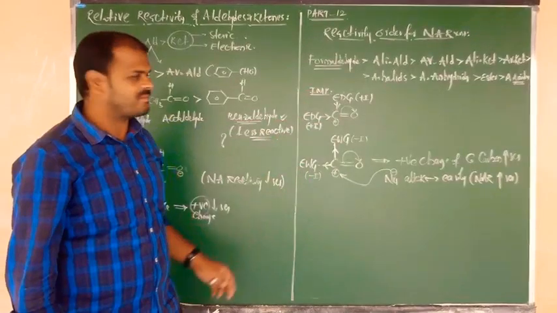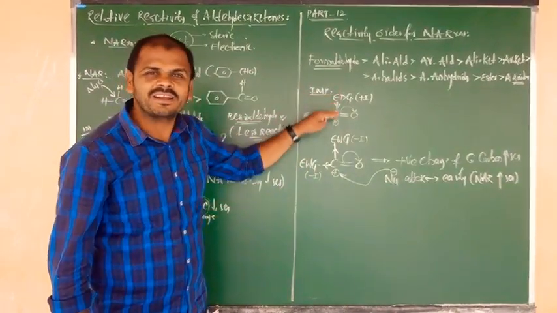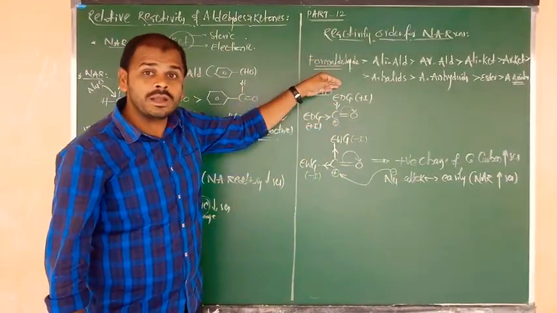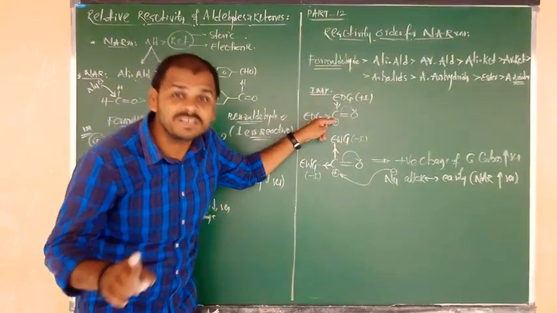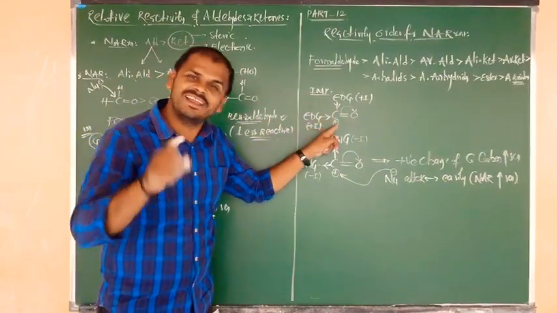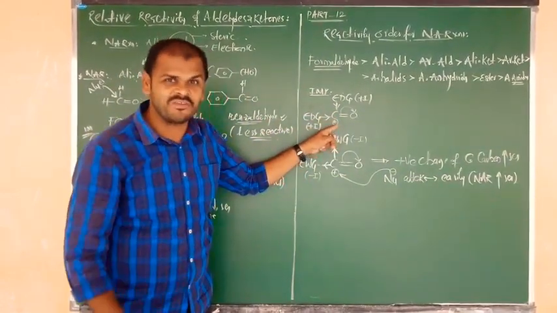Quite opposite here: the groups are electron donating. Side groups are donating, so the central carbon cannot act as a donor, meaning it contains less positive charge due to the electronic effect.